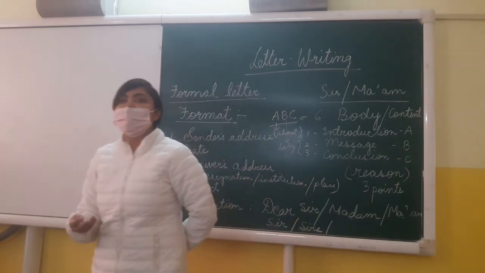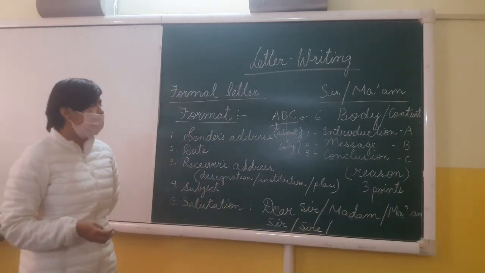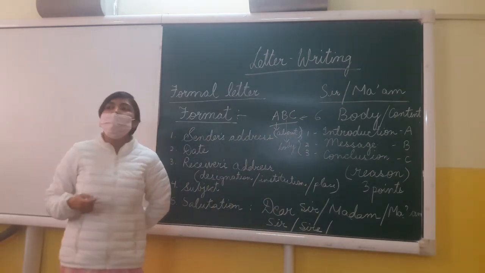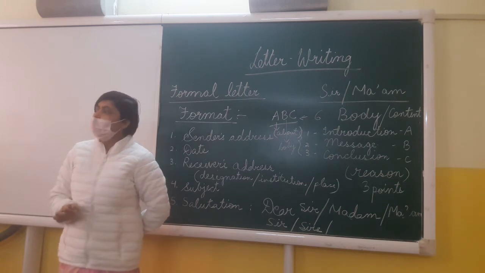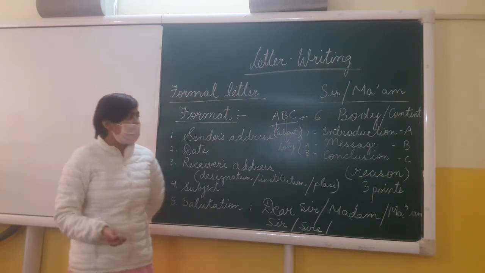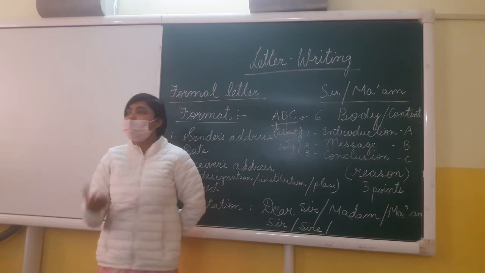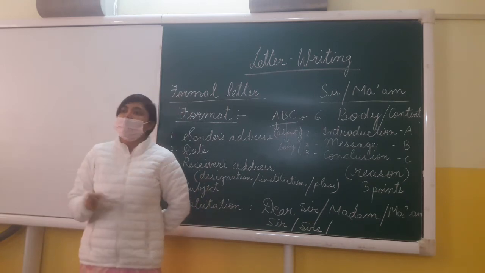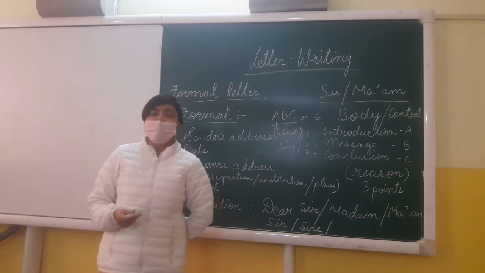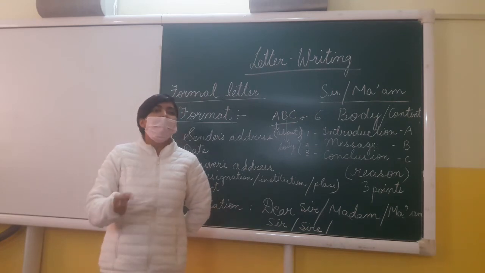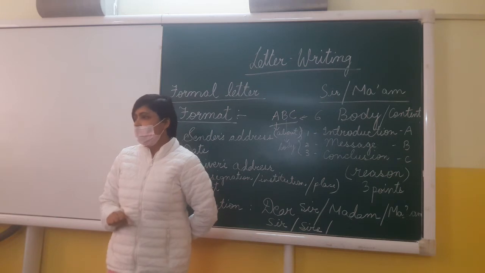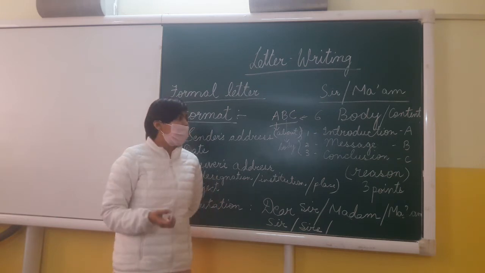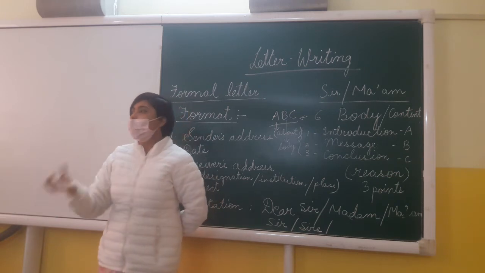Alright, as we will keep on solving the questions, we will understand it according to the example that what message do we have to write. What is the information that we have to write? What is the reason that we have to give? Alright, apart from this, there are certain letters, formal letters, where we need to mention the objective of the letter. Alright, and we do have to mention the pros and the cons.